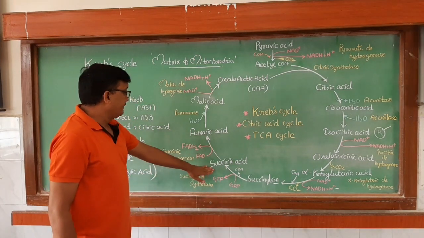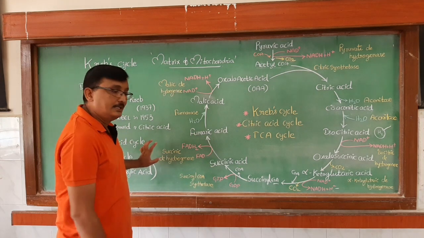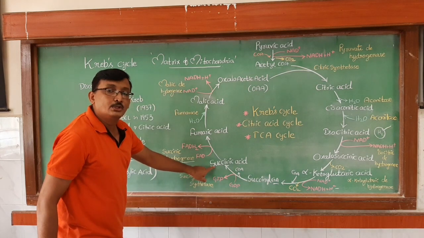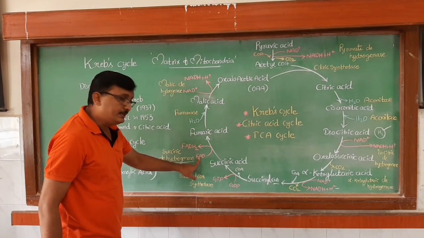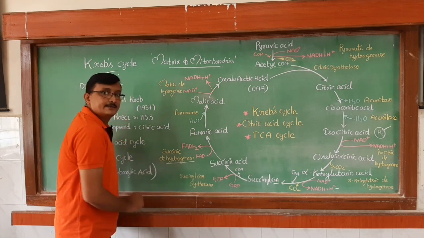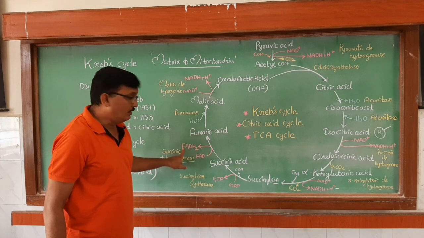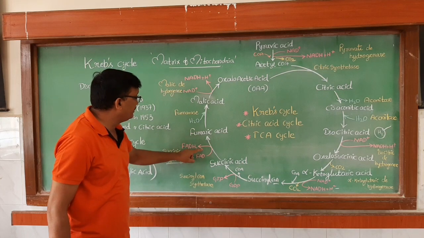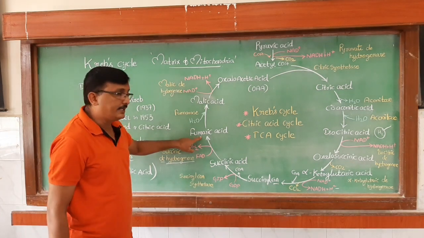Next, succinic acid, in the presence of the enzyme succinic dehydrogenase. See, again the name of the enzyme, dehydrogenase. That means succinic acid is going to lose one H2. That H2 is taken by FAD, right? So the enzyme is named succinic dehydrogenase. Is this clear? Okay. So FAD converts into FADH2, flavin adenine dinucleotide. This is also one of the energy rich molecules, FADH2, and succinic acid converts into fumaric acid, right?